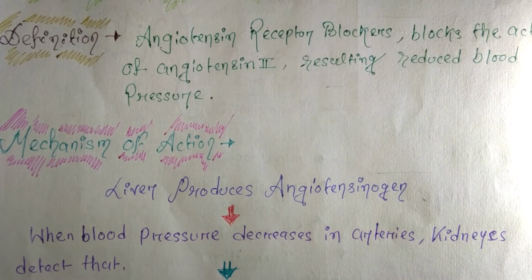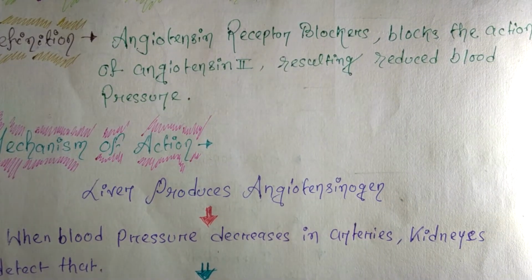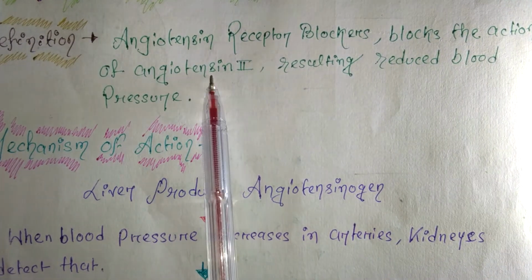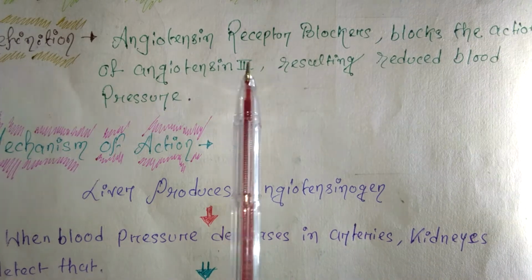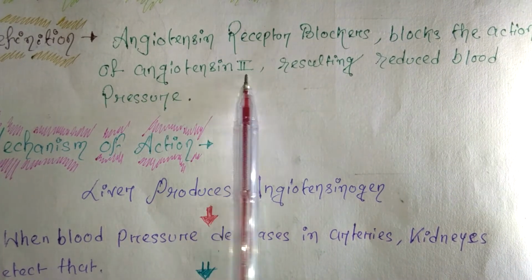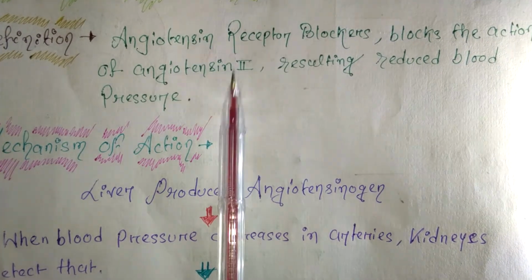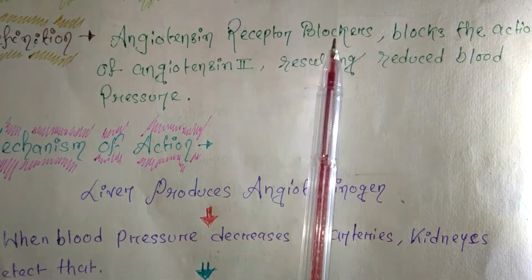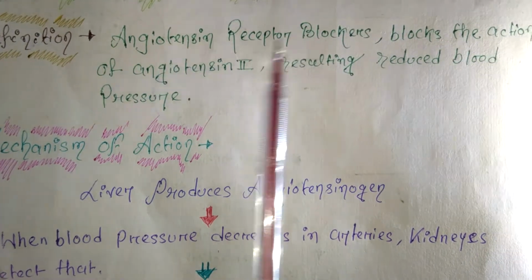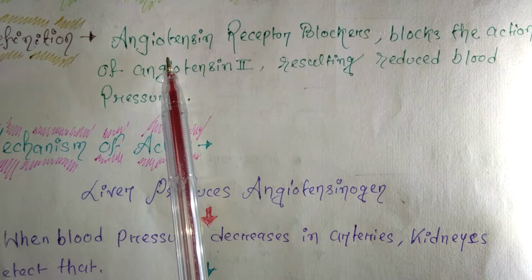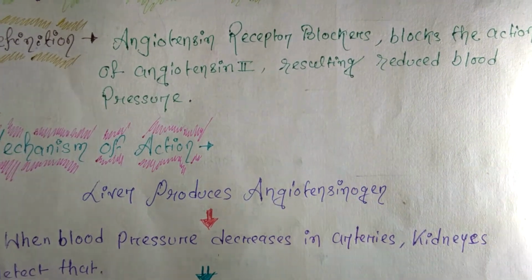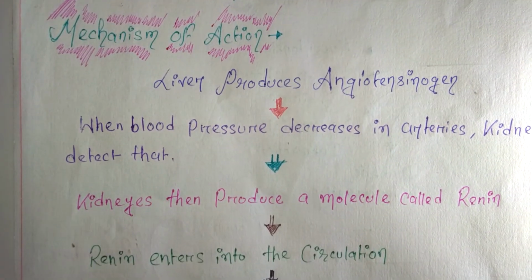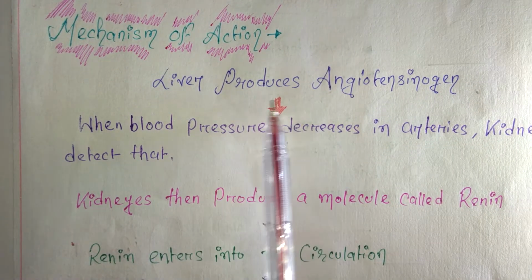Angiotensin receptor blockers block the action of angiotensin 2. We have studied, in the mechanism of action of ACE inhibitors, that angiotensin 2 is responsible for increasing the BP. So the angiotensin receptor blocker blocks the action of angiotensin 2, which results in reduced blood pressure. I hope the definition is clear. Now let's focus on the mechanism of action.